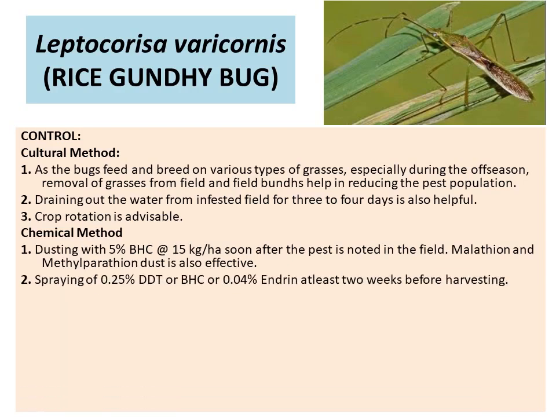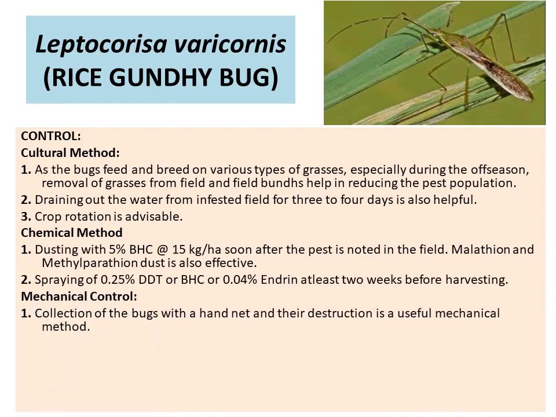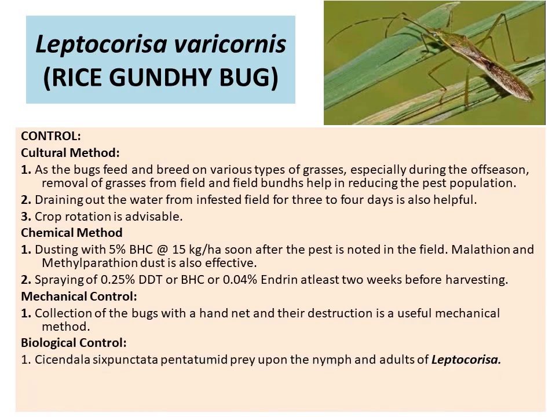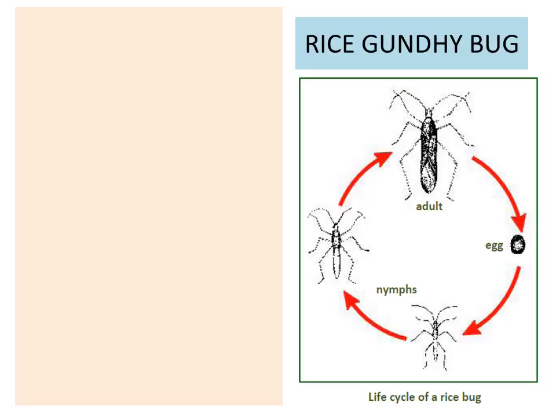Spraying of 0.25% DDT or BHC or 0.04% Endrin at least 2 weeks before the harvesting. Mechanical control: collection of bugs with hand nets and their destruction is a useful mechanical method. Biological control: Cicindela sexpunctata and pentatomid bugs prey upon the nymphs and adults of Leptocorisa.